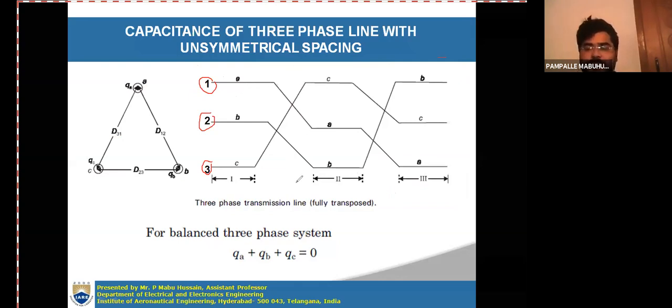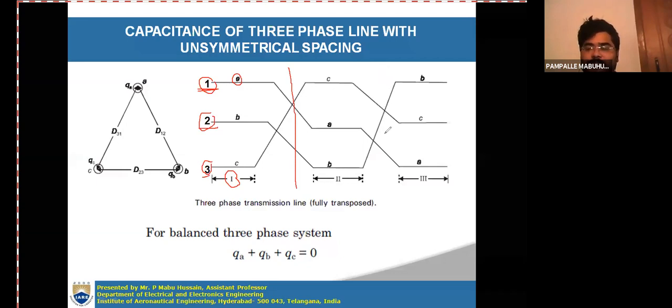In the first section, conductor A is in the first position, conductor B is in the second position, and conductor C is in the third position.